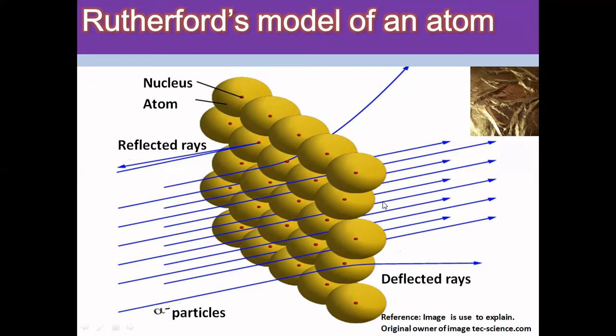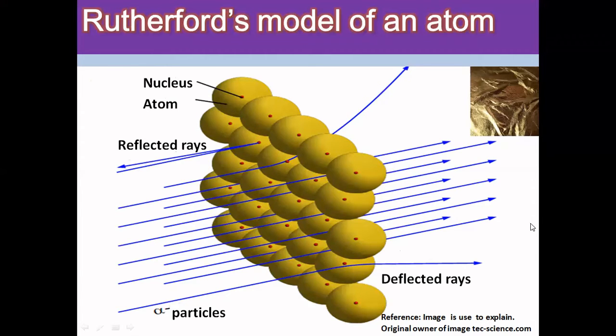Some particles are deflected. When particles strike the edge of the nucleus, they are deflected by some angle. But when a particle strikes exactly at the center of the nucleus, it is reflected back.